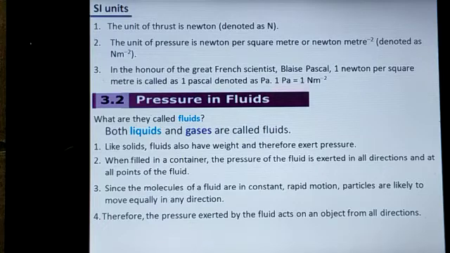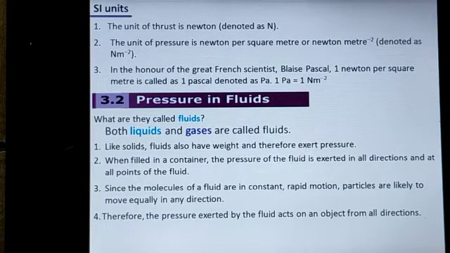Before that, we have to know certain SI units for thrust and pressure. The unit of thrust is Newton, denoted by capital N. The unit of pressure is Newton per square meter. Able to follow?